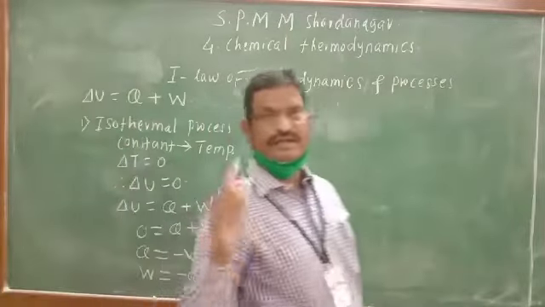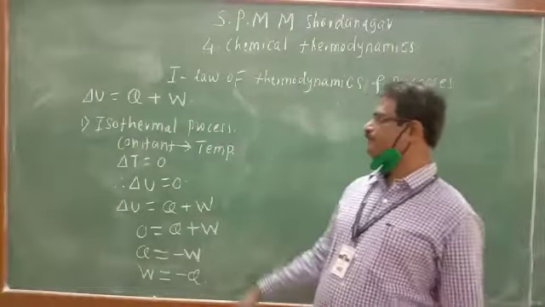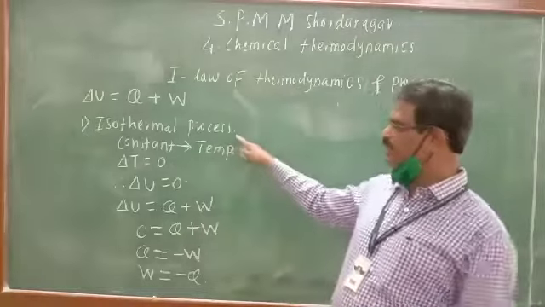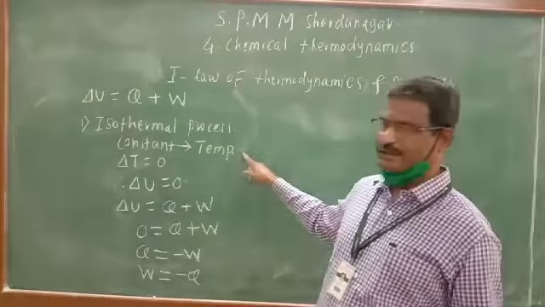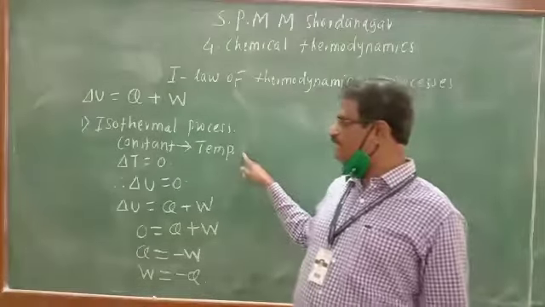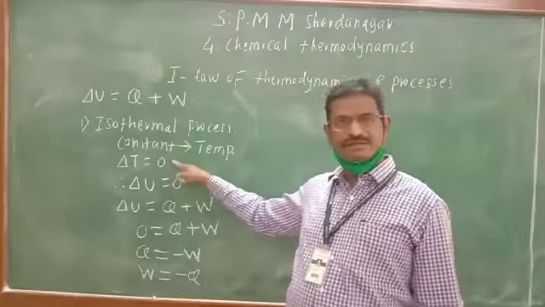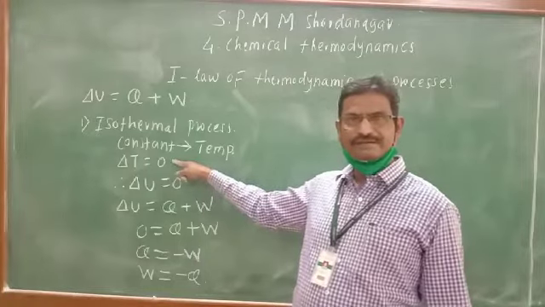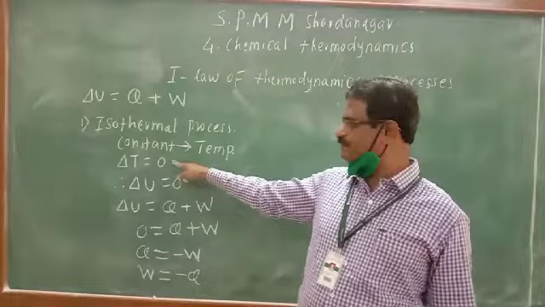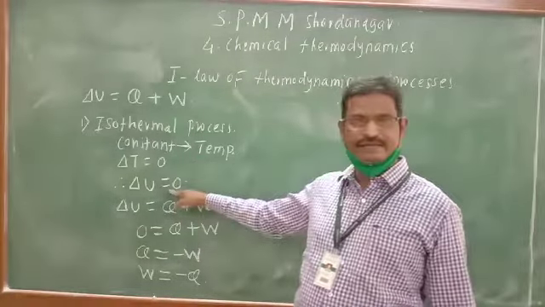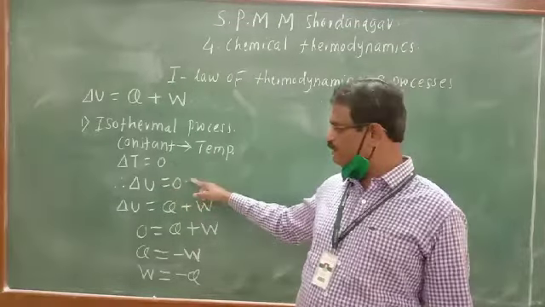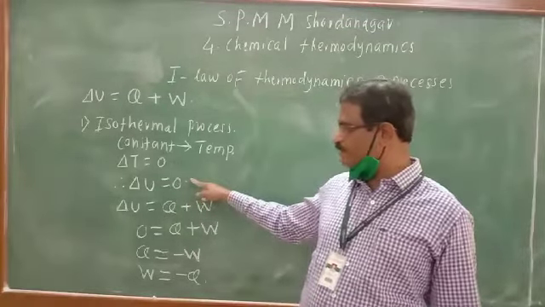Now see the interpretation. The processes which are carried out at constant temperature are isothermal processes, for which change in temperature is 0. As temperature directly affects the magnitude of internal energy, the change in internal energy, delta U, is also equal to 0.